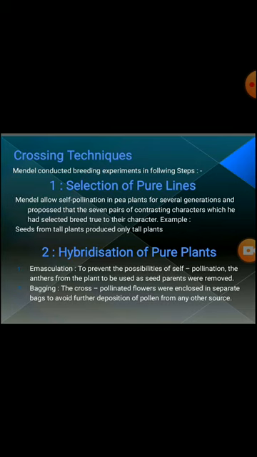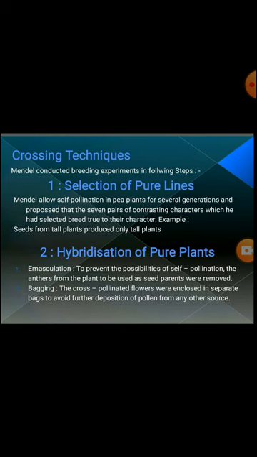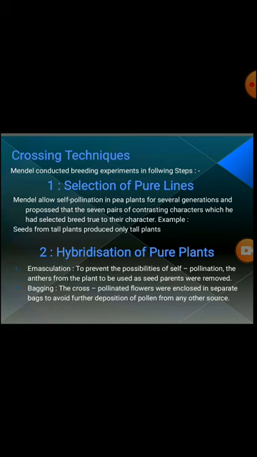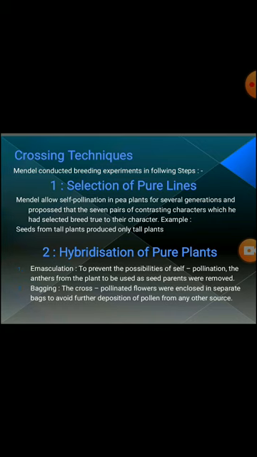Second step is hybridization of plants. Hybridization means the process in which we mix two different characters into a single organism of pure plant, such as emasculation. Removal of anther from the plant is known as emasculation. Emasculation means removal of the male part from a flower. In the case of a flower, the male part is the androecium. It produces the male gamete, the pollen grain.